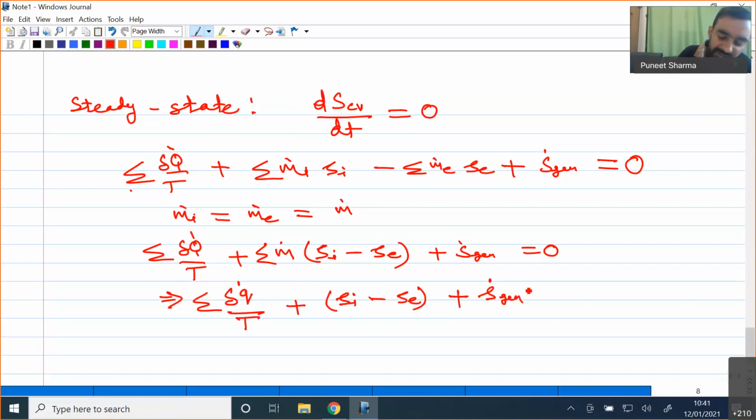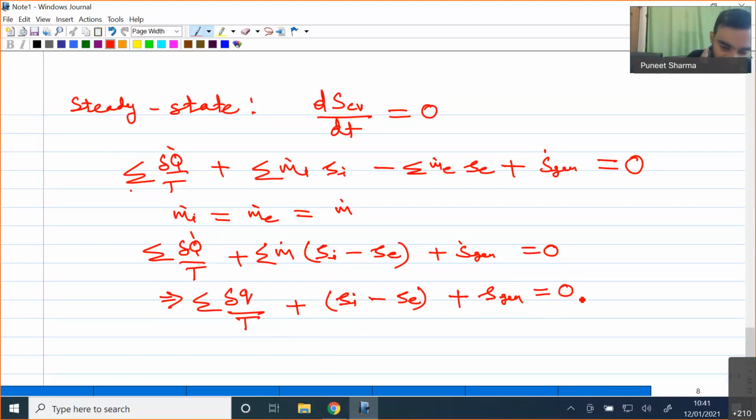Since we are dividing by the mass flow rate, we now have an amount only, not a rate. So this plus S generation equals 0. This is the entropy equation in generalized form for an open system in steady state.